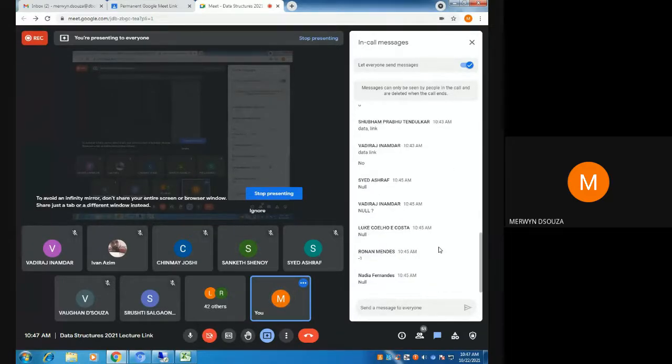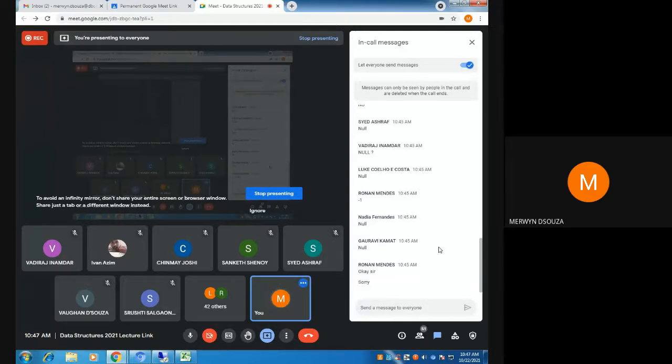Correct. It cannot be -1, Ronan. We are doing linked list. Correct, so it will be null, like your friends have just mentioned: Ashraf, Vadiraj, Luke, Nadia, Gauravi.